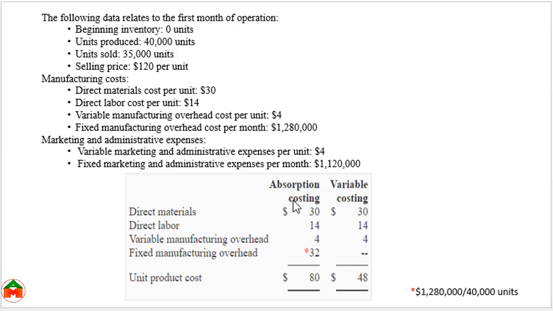Generally, most of the companies prepare absorption costing or full costing for the external reporting. This is the common financial reporting approach. But for internal managers, we prepare the contribution format income statement, and for preparing the contribution format income statement, we apply the variable costing approach.